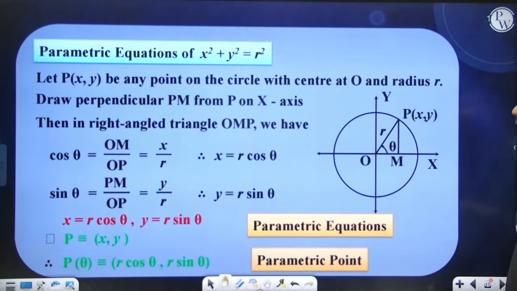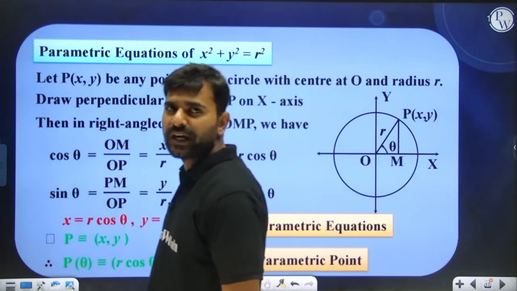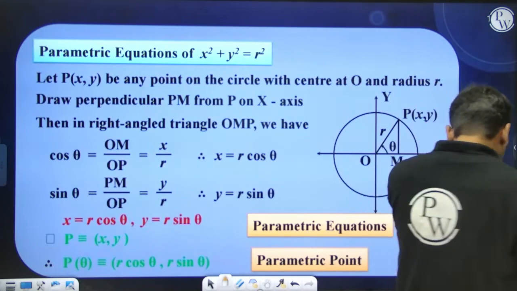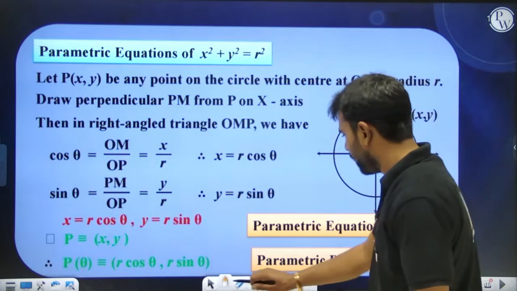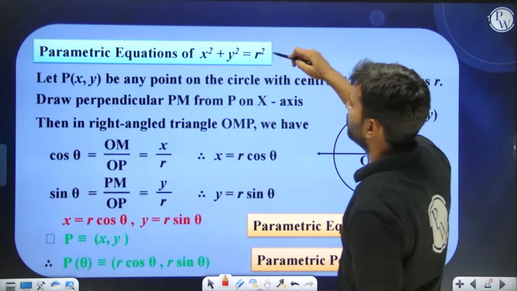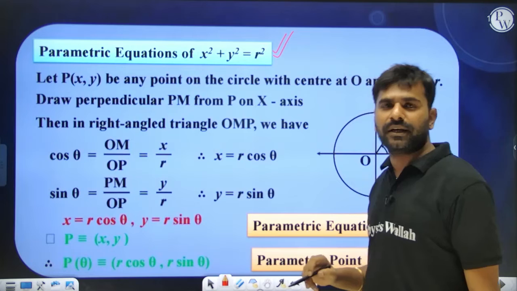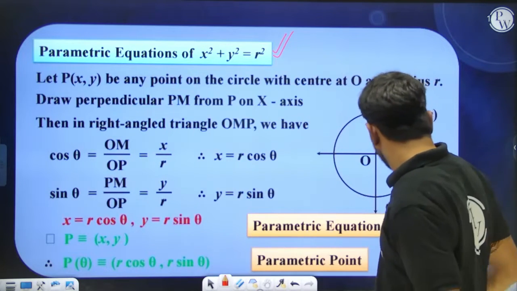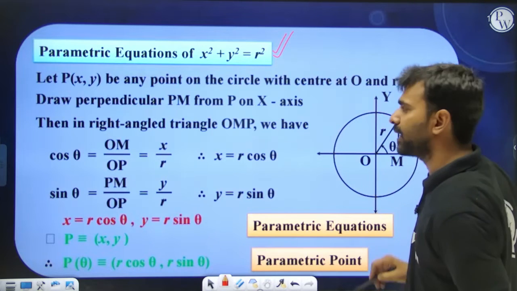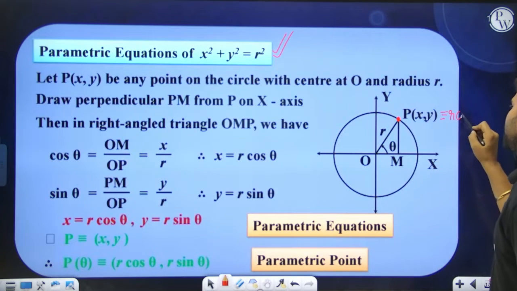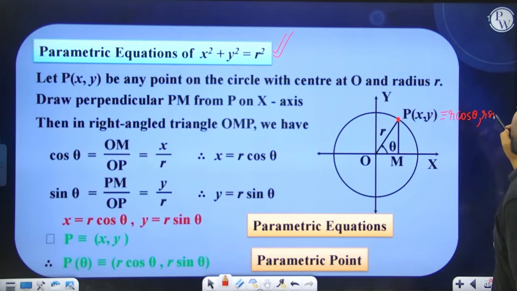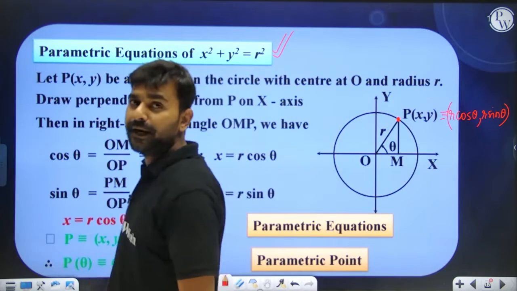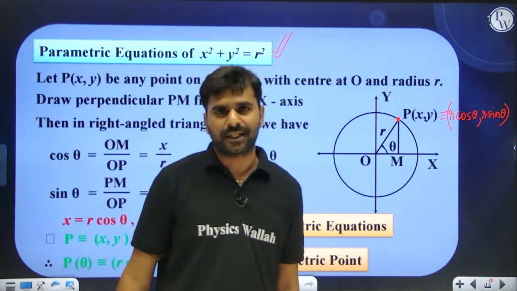Okay, moving ahead. Coming to another form of equation of circle, and that is parametric equation of a circle. Let me tell you one very interesting fact. I'm talking about the standard circle first, which means circles having center 0, 0. If the center of the circle is 0, 0, then any point on the circle can be assumed as r cos theta, r sin theta.